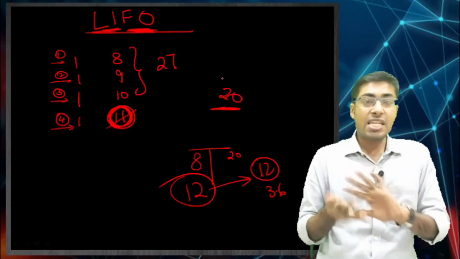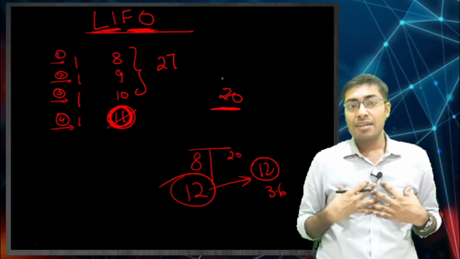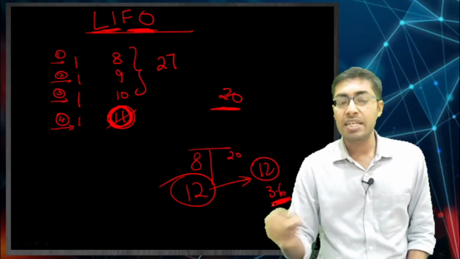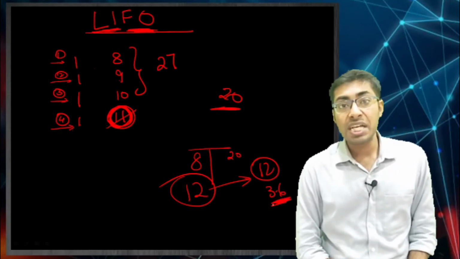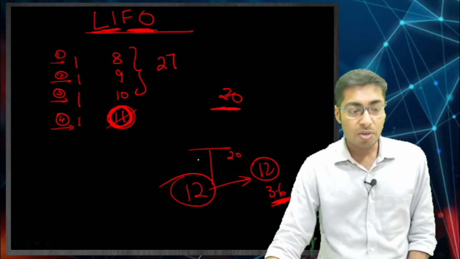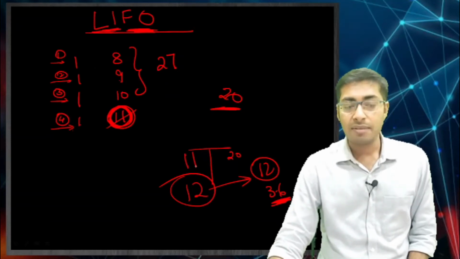Now the methods are changing from our back end. If I was using FIFO, then I had to pay a tax of 3.6. If I am using LIFO, last in first out, then my COGS is not going to be 8, it is going to be 11, right?